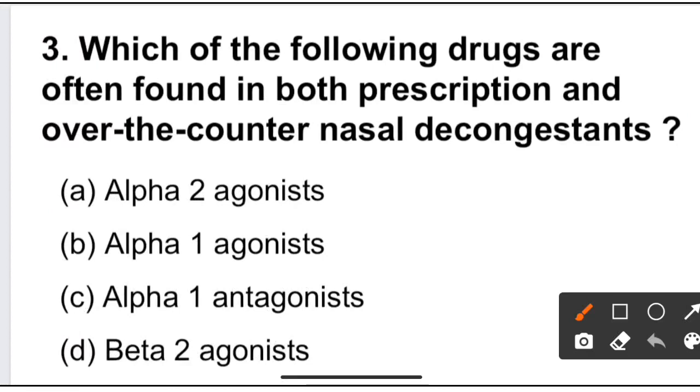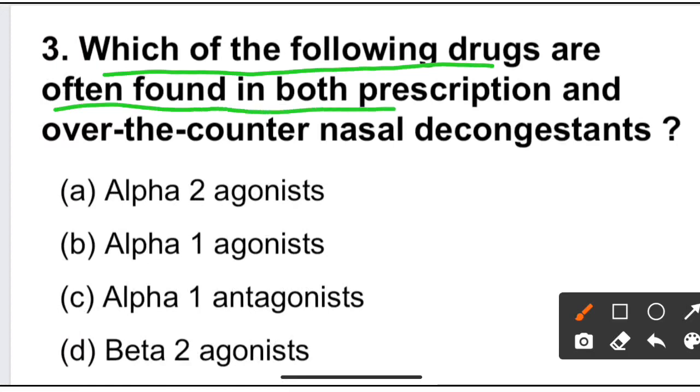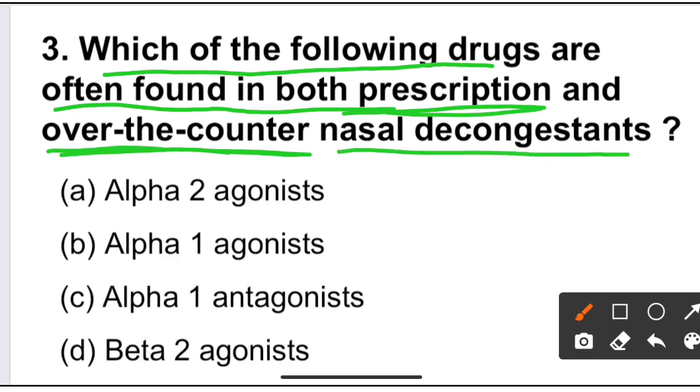Next question is which of the following drugs are often found in both prescription and over-the-counter OTC nasal decongestant? The question is that which drug is found in prescription as well as in OTC for the nasal decongestant?